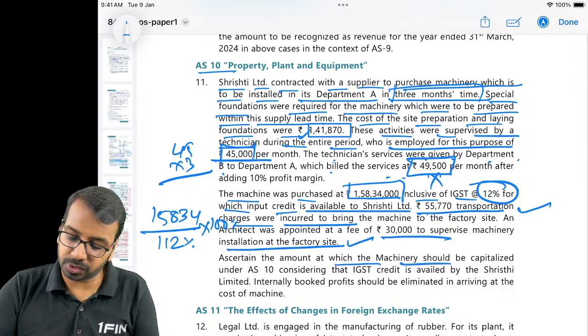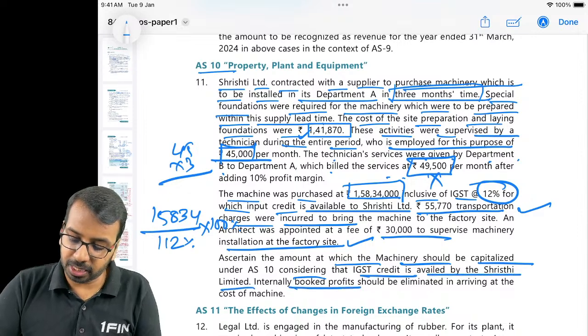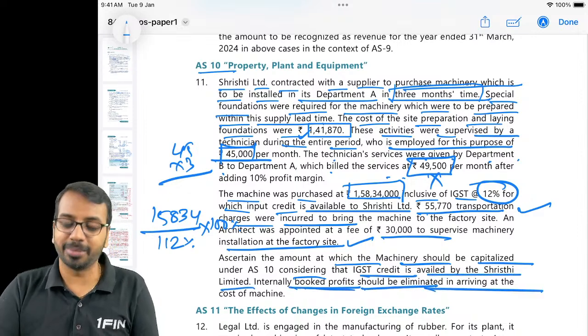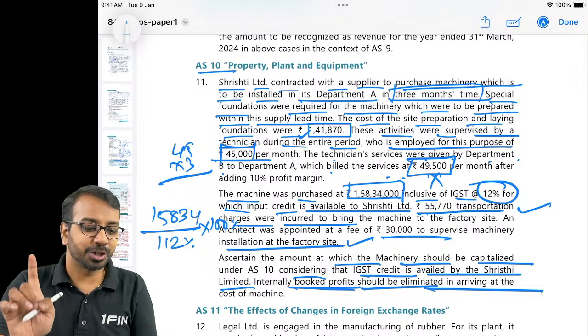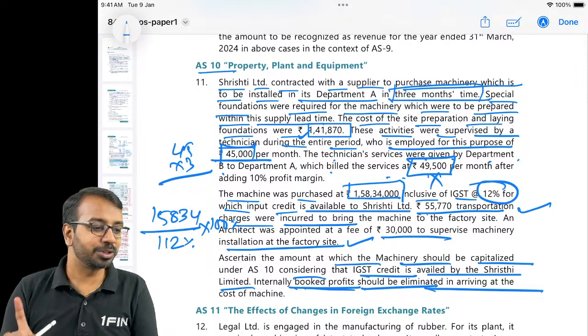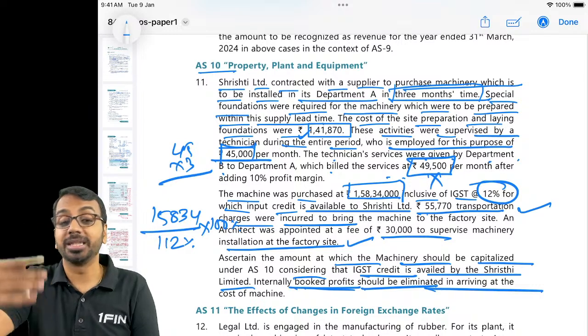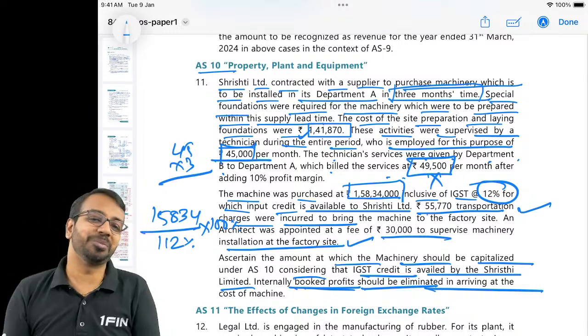Ascertain the amount at which machinery should be capitalized, considering IGST credit is availed by Srishti. Internally booked profit should be eliminated. They will not give that information in the question. You have to assume that yes, internal profits are to be eliminated.